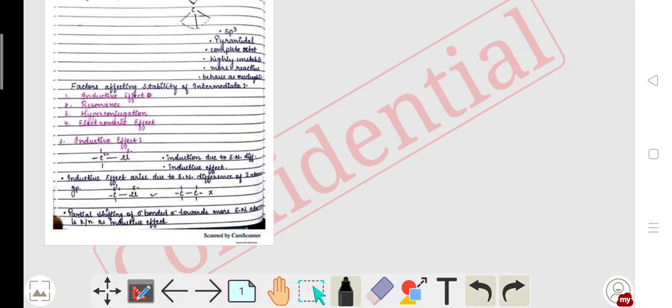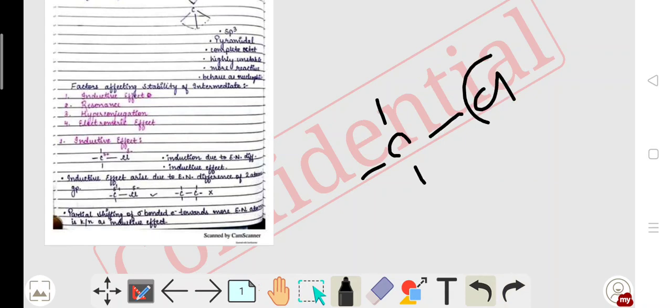So let us start with the inductive effect. What is the inductive effect? The word inductive comes from induce, that means the influence of another group. Here there is a C-C bond, and here it is Cl.